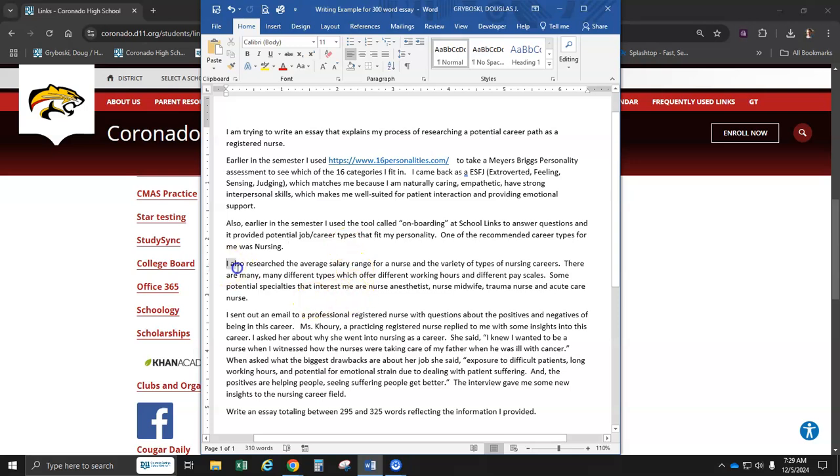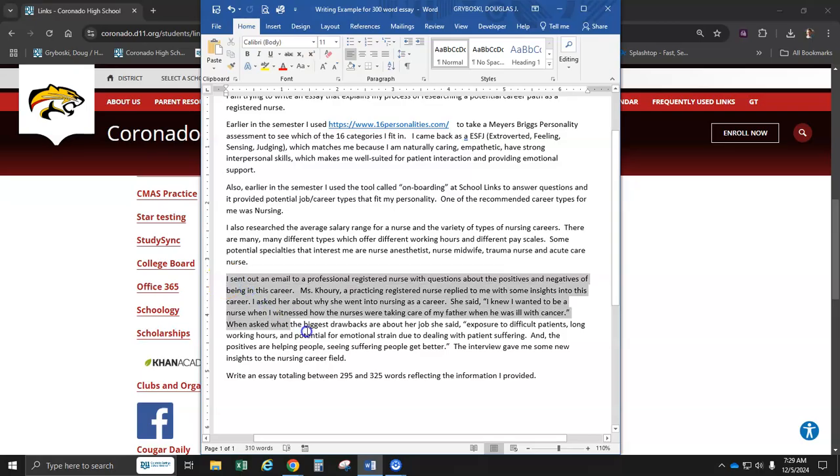Then the last paragraph here, or the next one, sorry. I also researched the average salary range for a nurse, and the different career types. And then I said that working different pay scales and potential nurse, the different subcategories that I think I might be interested in, I wrote those down. So I'm explaining my process, but I'm not so worried about it being perfect. I'm just putting down my thoughts on the paper.